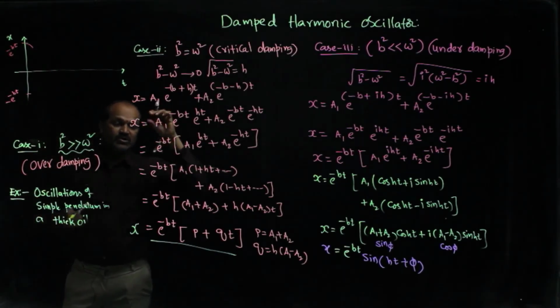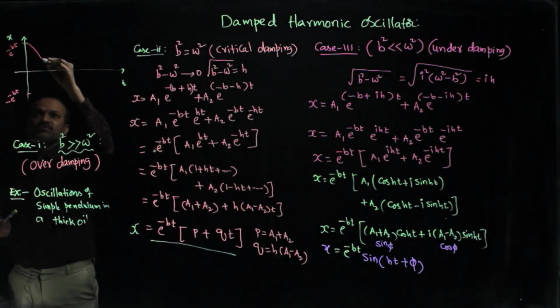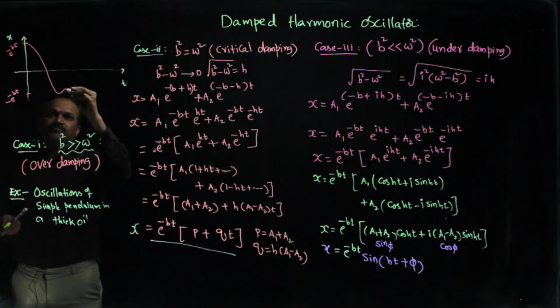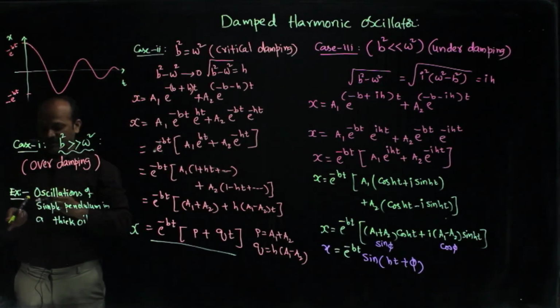The displacement or amplitude of the oscillation is initially more, and in this manner it decreases.